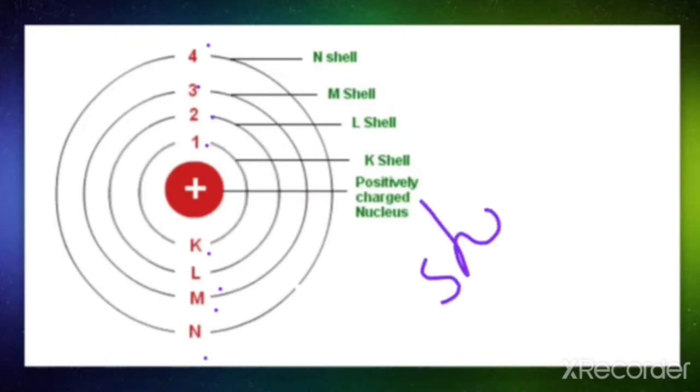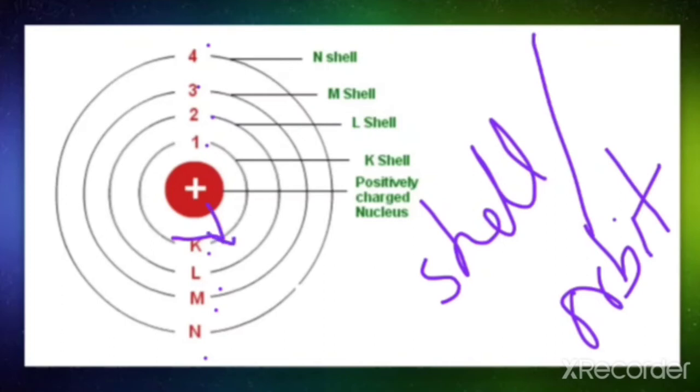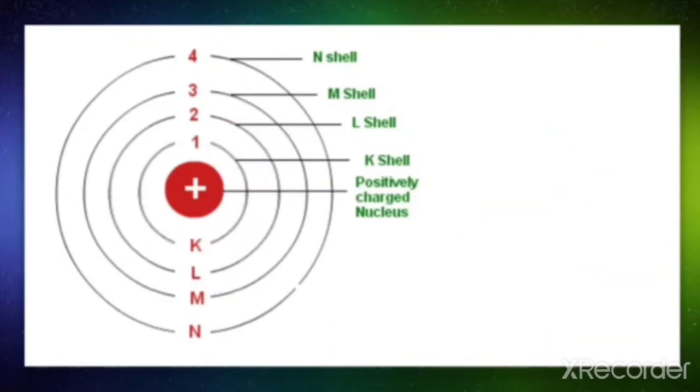The shell or orbit is the circular path in which electrons are revolving. So the K shell or the K orbit is the shell which is closest to the nucleus. Then the second one is L, then the third one is M, then the fourth one is N. So when we look at the model of atom, we can say that N is much farther from the nucleus and K is much closer to the nucleus.